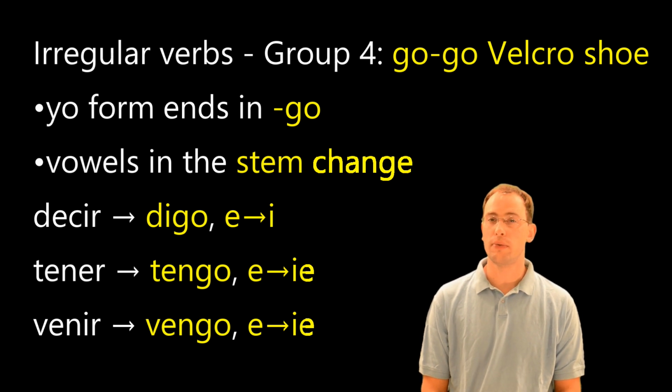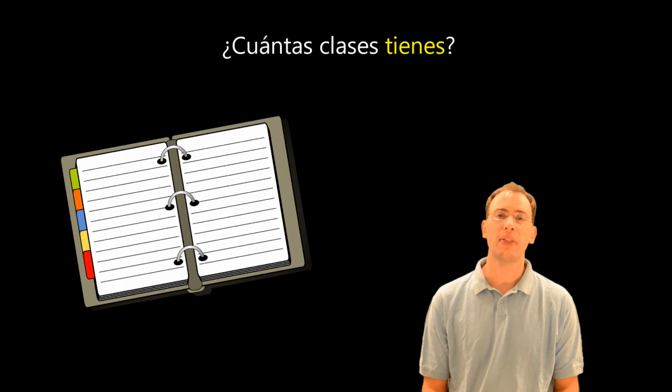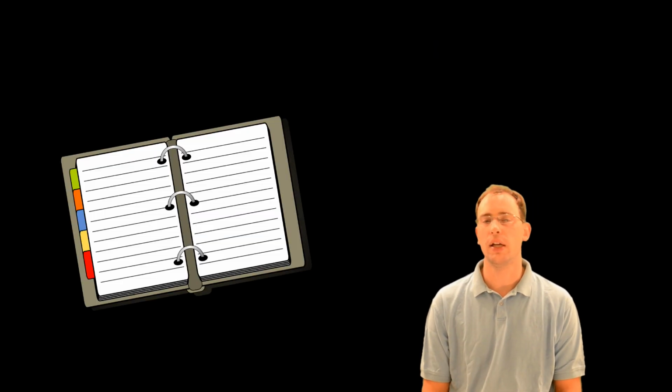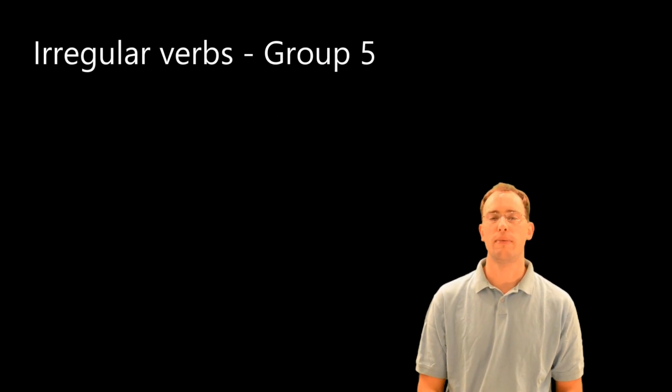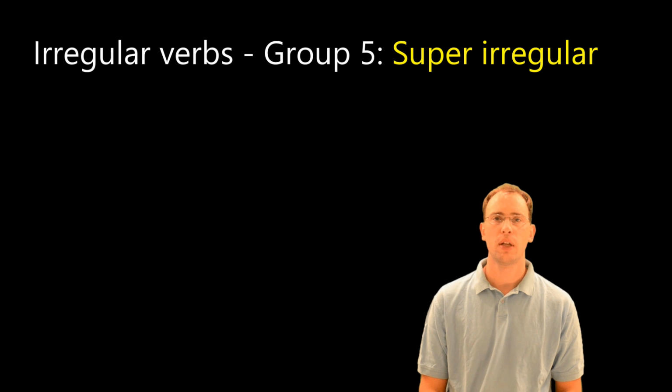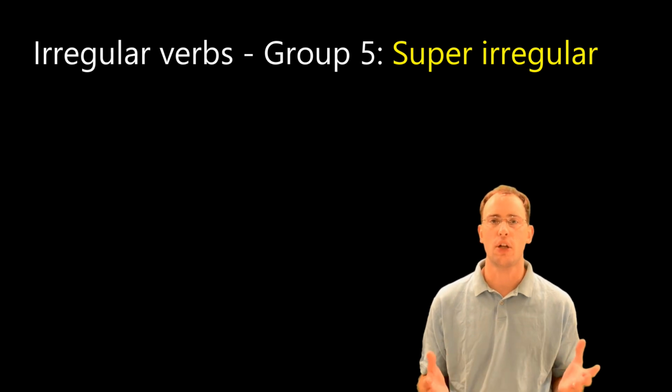So we could use a go-go velcro shoe verb to have a conversation about school, and I might ask you, ¿Cuántas clases tienes? And you may respond, Yo tengo 6 clases. So my fifth and final group of irregular verbs in the present tense are los verbos super irregulares, the super irregular verbs. And this is kind of like just the catch-all group.